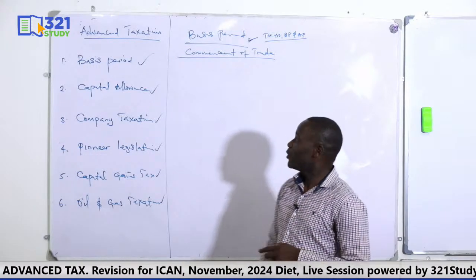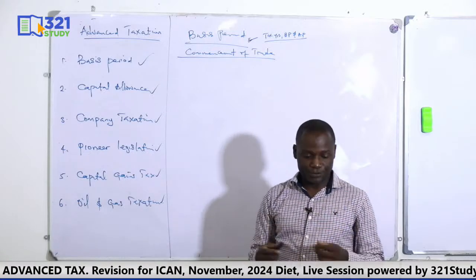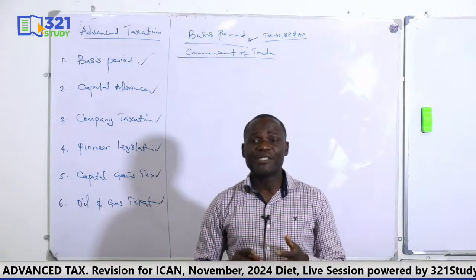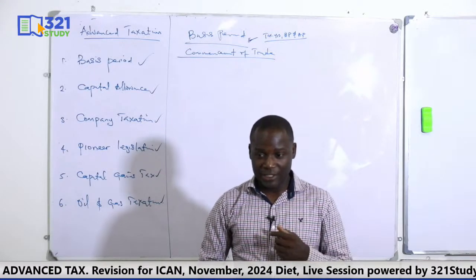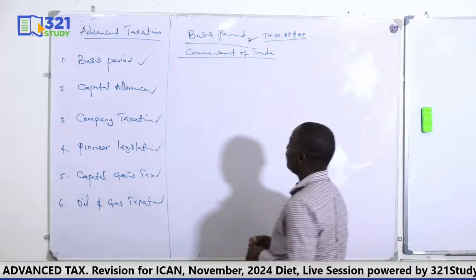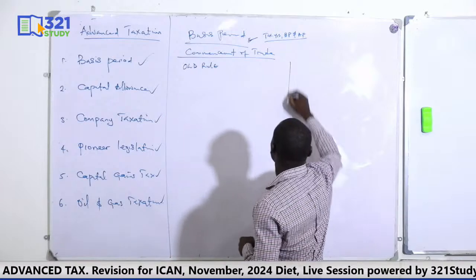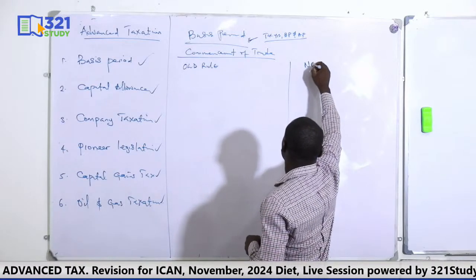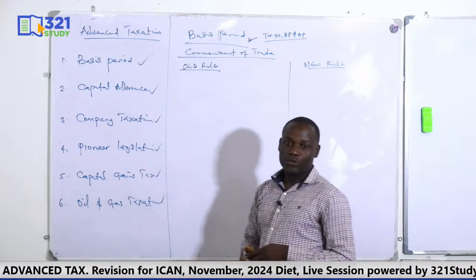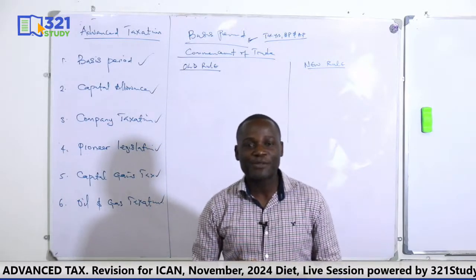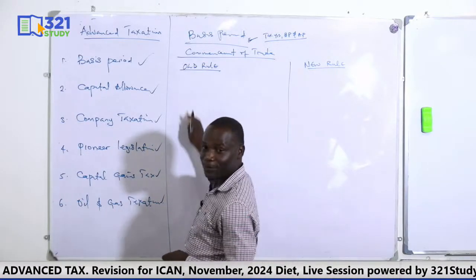The first one we'll quickly revise is commencement of trade. If a business commenced operation, how do we determine the tax year, the basis period, the assessable profit, especially for the first 3 years of commencement? To do so, we have the old rule, and now with the Finance Act, we have the new rule. For the old rule, we have 2 computations that will be done.